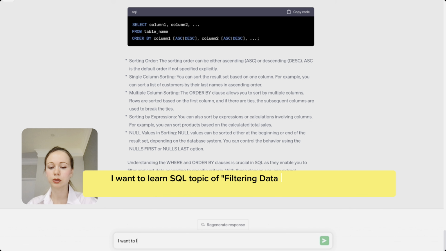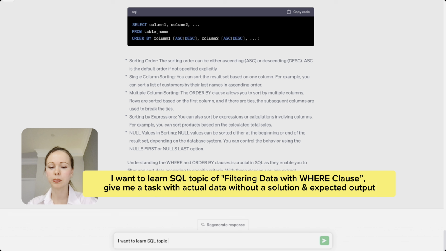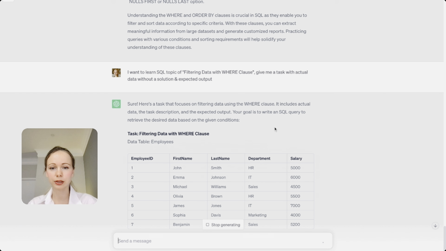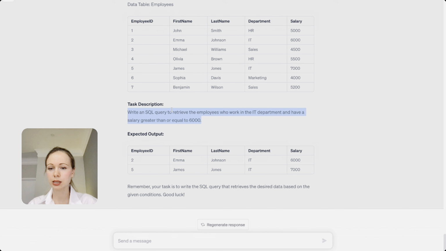I want to learn SQL topic for filtering data with where clause. Give me a task with actual data without a solution and expected output. Okay, so here's the task for filtering data with where clause. Write a SQL query to retrieve the employees who work in the IT department and have salary greater than or equal to 6,000. Okay, perfect. This is the expected output.